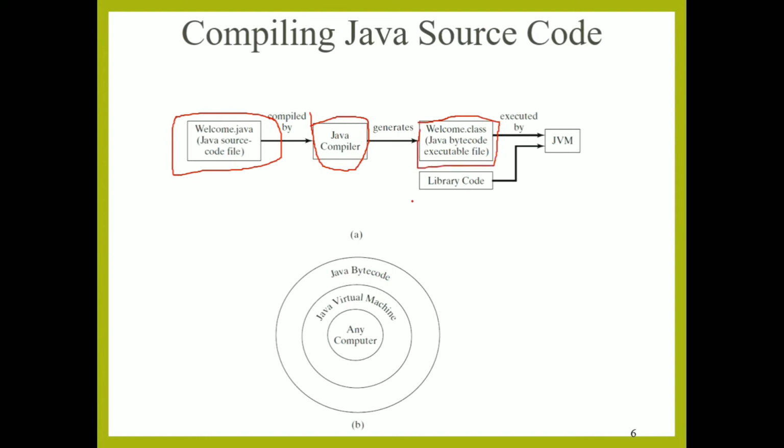Again, that bytecode file is executed by the Java Virtual Machine, irrespective of any operating system. The second figure also shows that Java bytecode runs on any computer through the Java Virtual Machine.